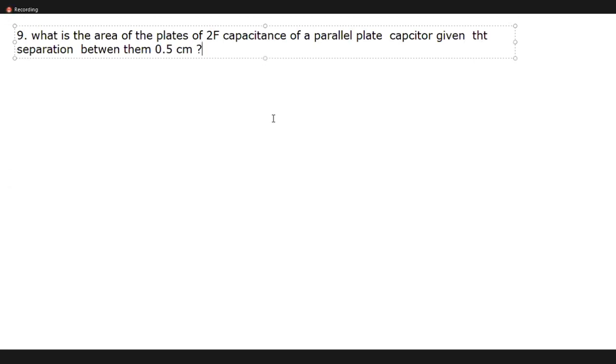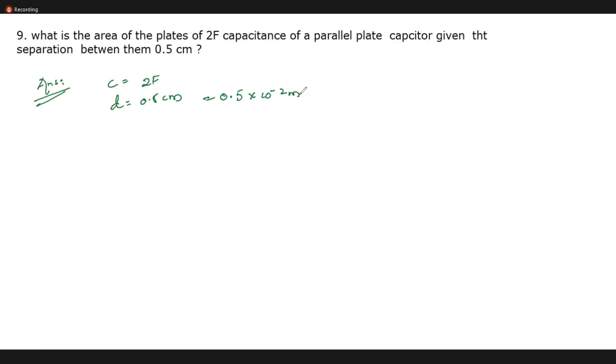Will you do it or not? So what is the capacitance given? 2 farad. Okay. The separation is 0.5 centimeter. So let me write 0.5 centimeter is 0.5 into 10 to the power of minus 2 meter.